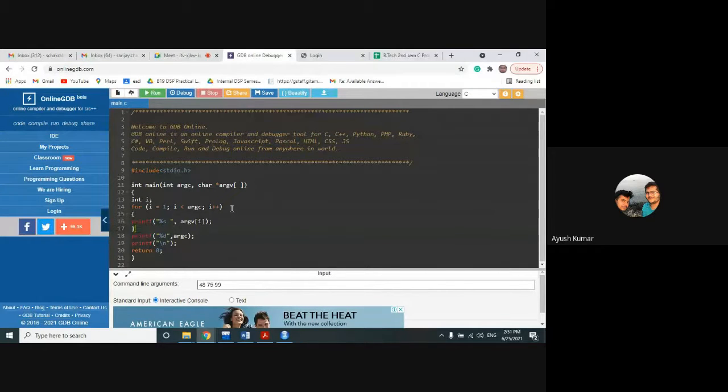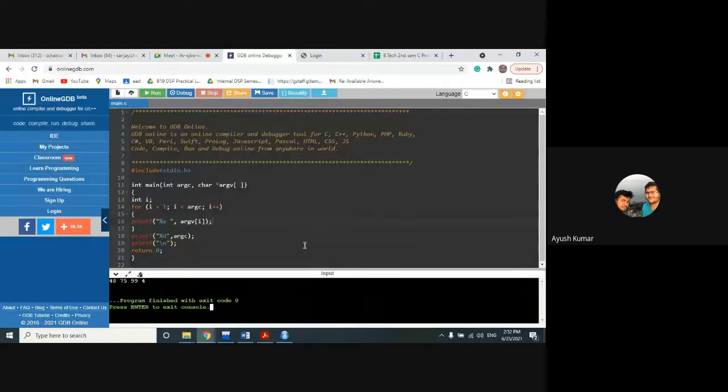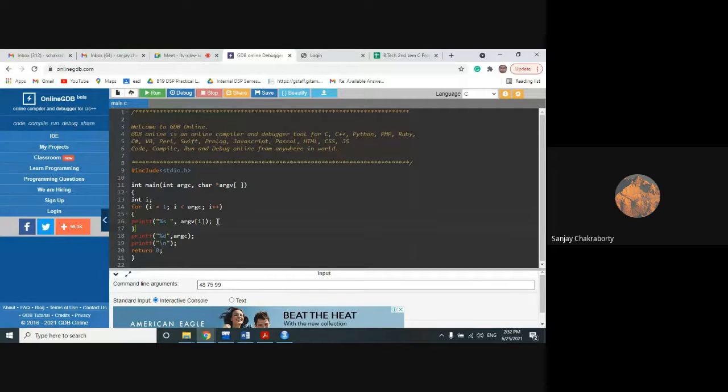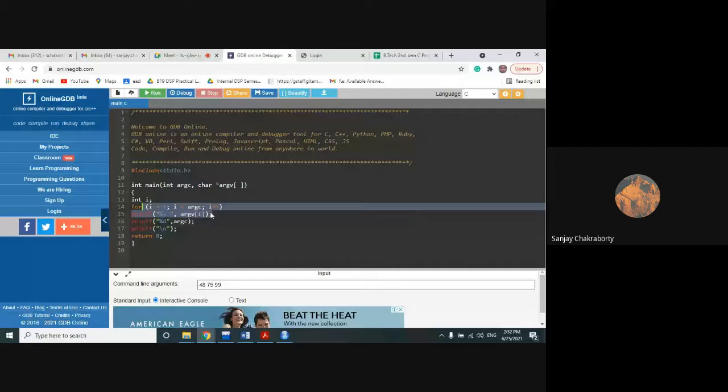I have already discussed it. If you give curly braces, no problem. It's optional. But if there is only one statement, and suppose you are going to print another statement here, then curly braces are mandatory because there is more than one statement. If you don't give any curly brace here, then the next statement just after the for loop will be considered the body of that for loop.